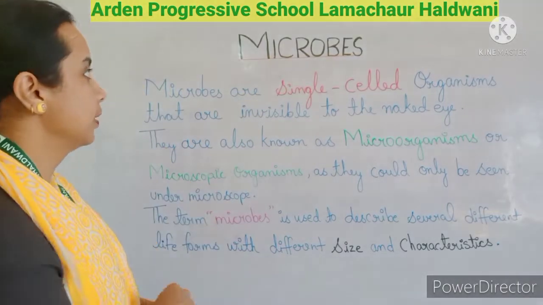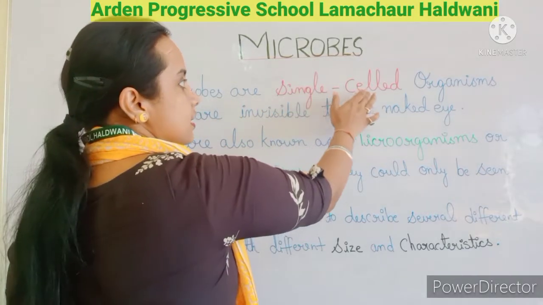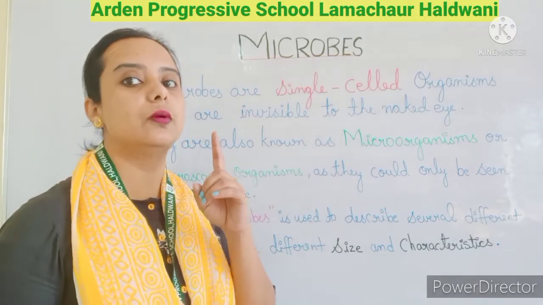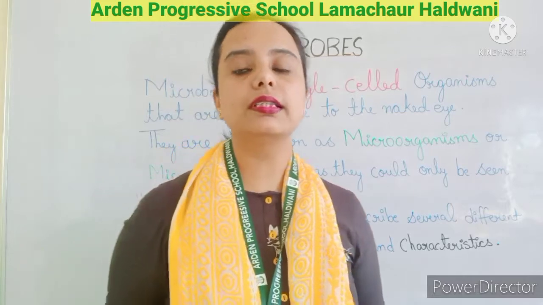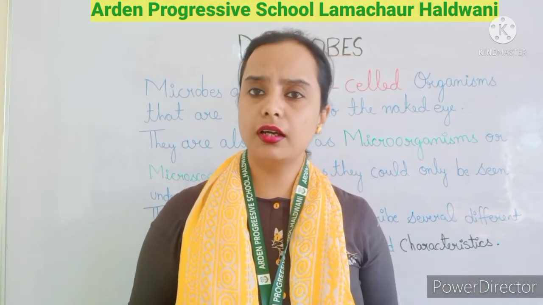Okay, so what are the microbes? Microbes are single cell organisms, which means they are made up of only one cell. But we humans and the plants are made up of multiple cells.